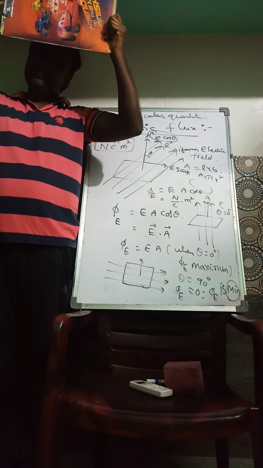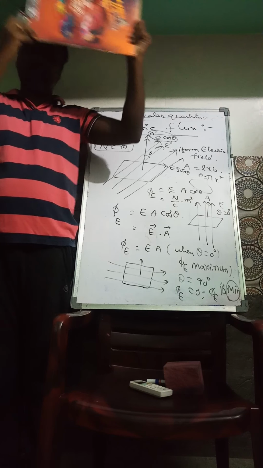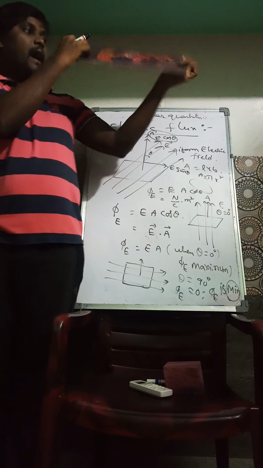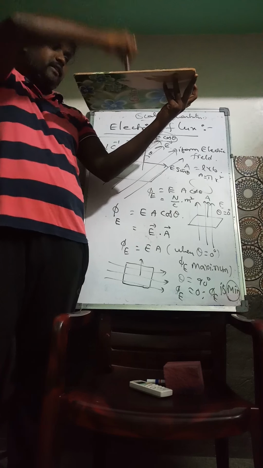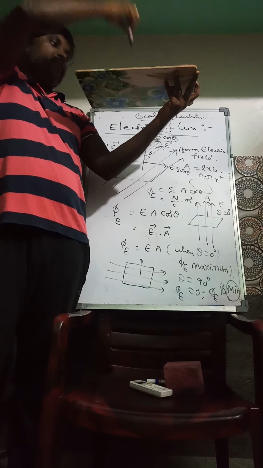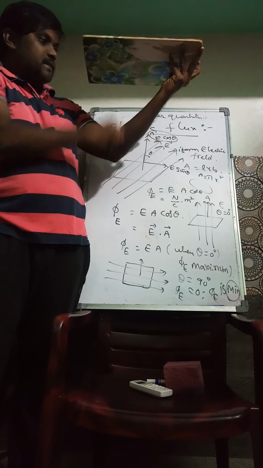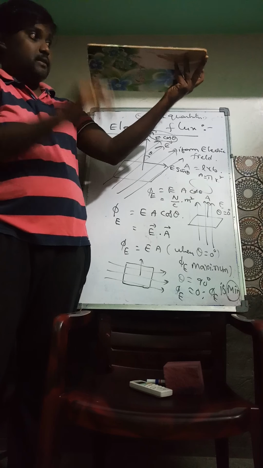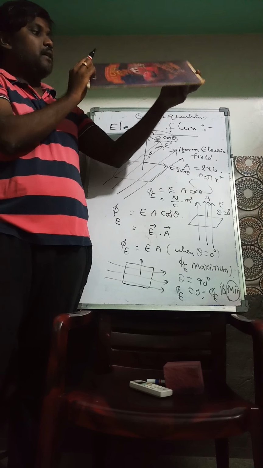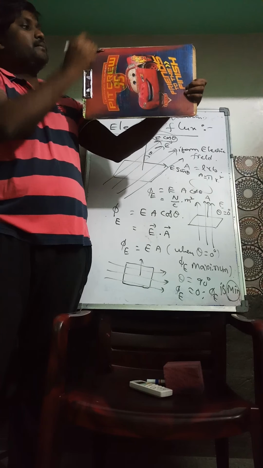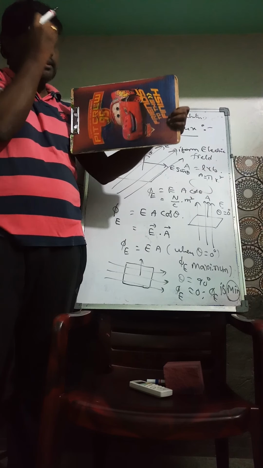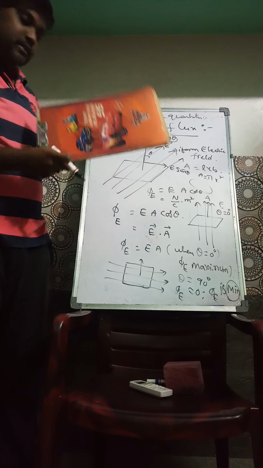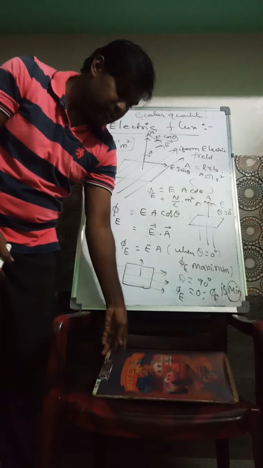In this particular case the raindrop flux is 0, and here the raindrops represent the electric field. Here A is like this and raindrops are also like this. The flux is maximum when the pad is like this. These are the raindrops, but the area is like this, so here the angle is 90 degrees, and in this case the flux is 0. Hope you understood this.